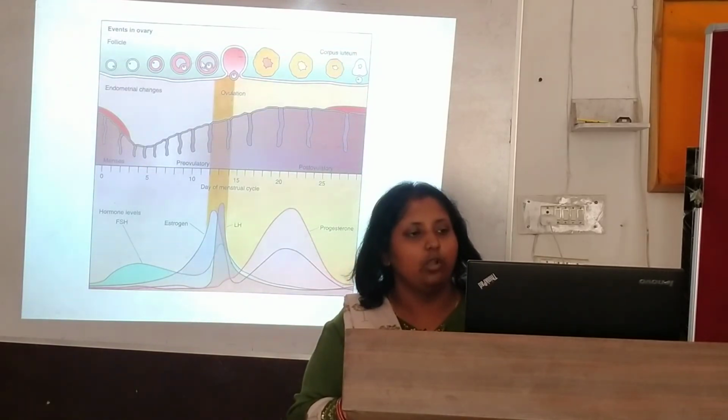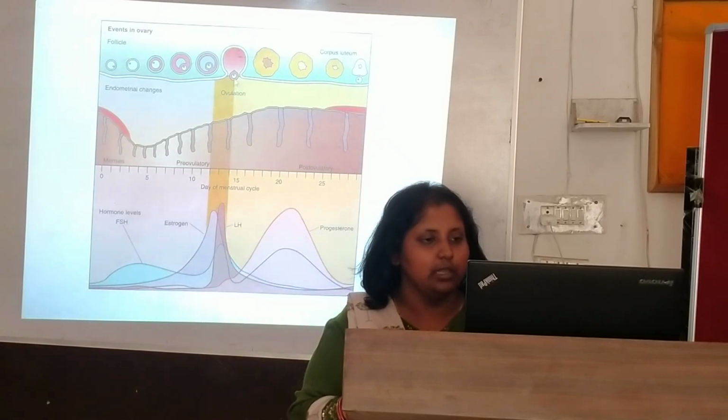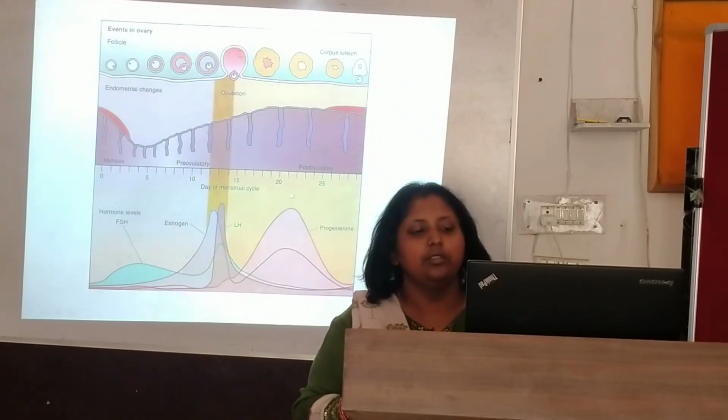This is all forming up the graafian follicle, and this is on the 14th. You can see the release of an egg is occurring. Then the corpus luteum, and here it is degenerating, which is after the 14th day, from day 15 to 28.